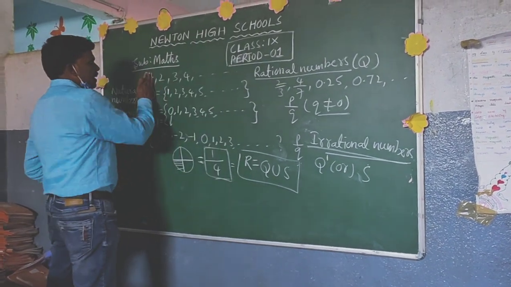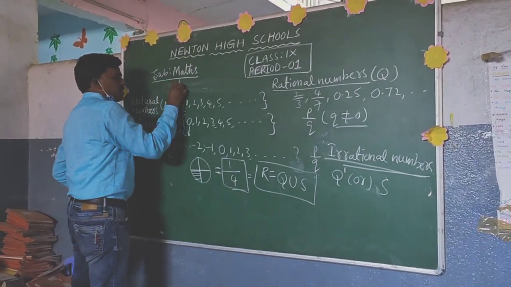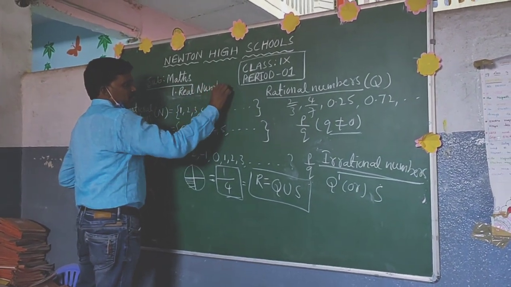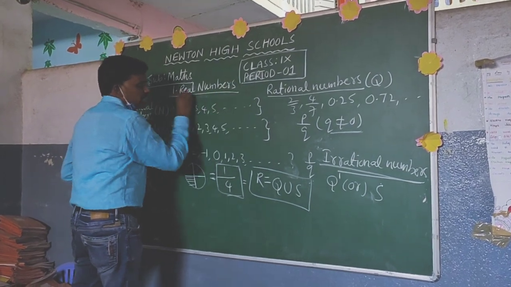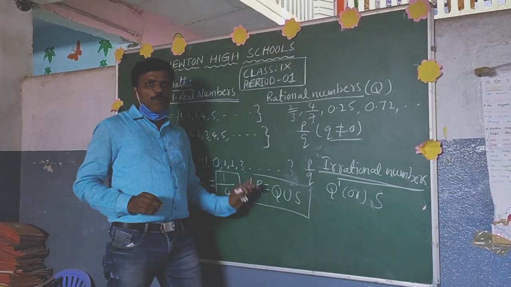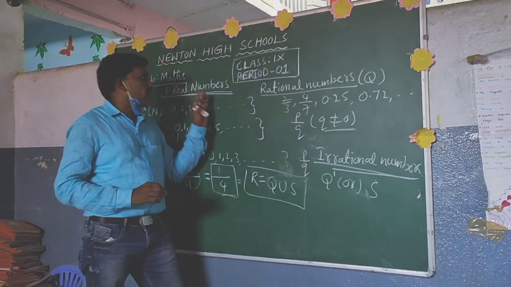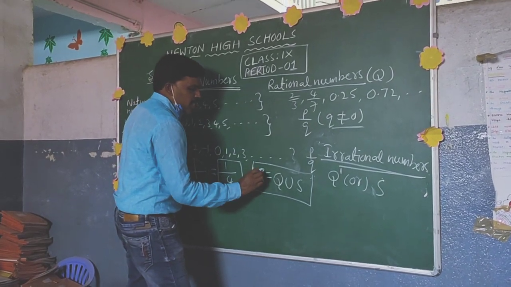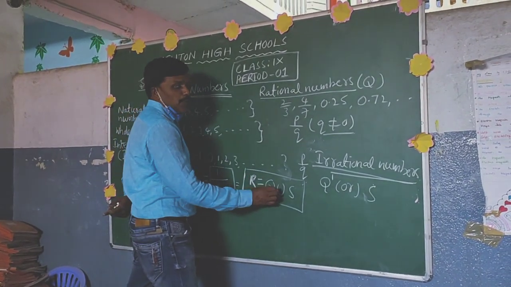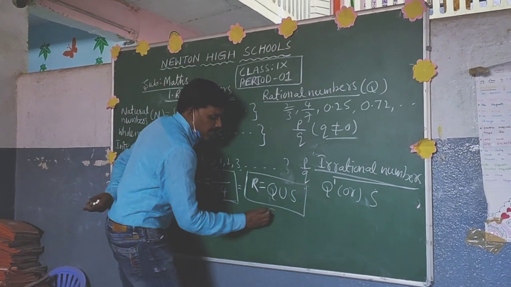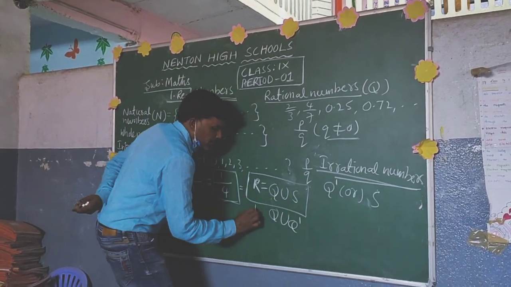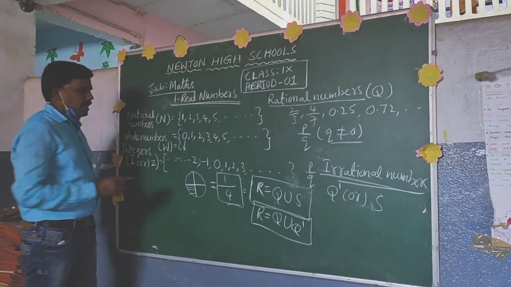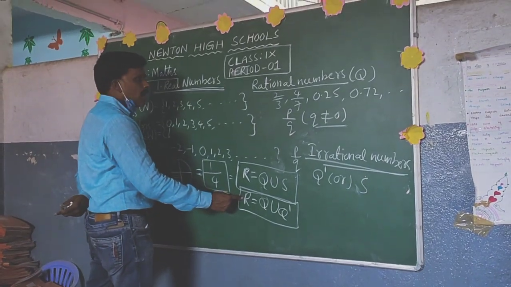Our chapter name is real numbers, isn't it? Real numbers is nothing but the union or the group of rational and irrational numbers. Real numbers we represent with capital R. Simply we can write it in the form of Q union S or Q union Q dash. The union of rational and irrational numbers is called real numbers, and it is represented with capital R.